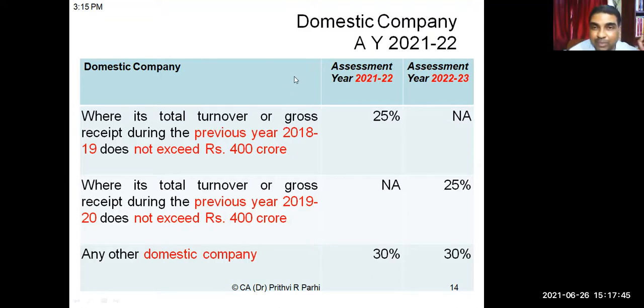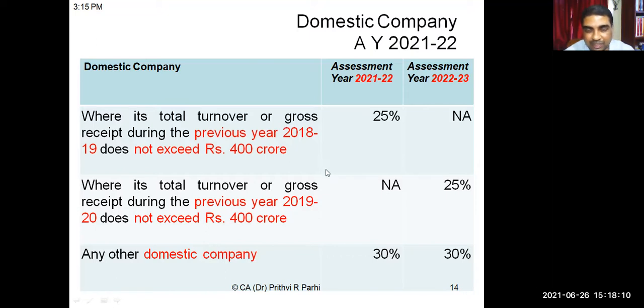The 2018-19 turnover is important for assessment year 21-22. For the next assessment year, 22-23, the year 19-20 is relevant for us to assess the turnover, to know whether the tax rate is 30% or 25%. This is the basic rate of tax we have to understand. Okay, is it clear?